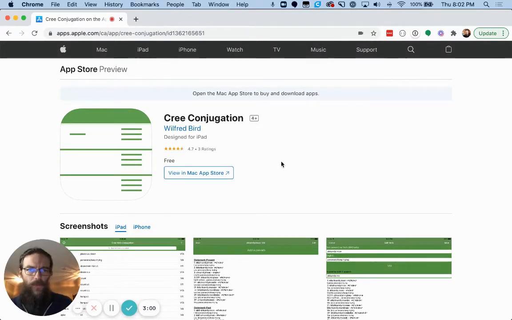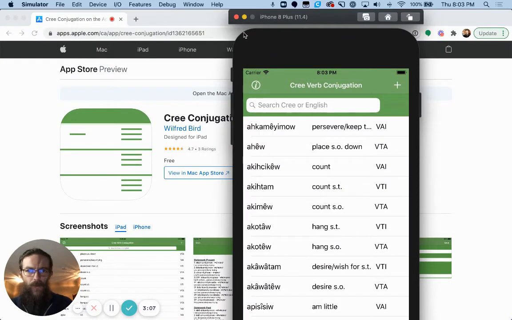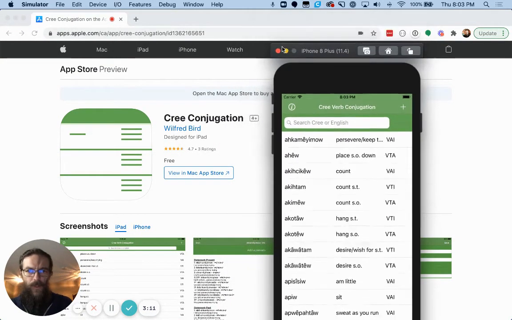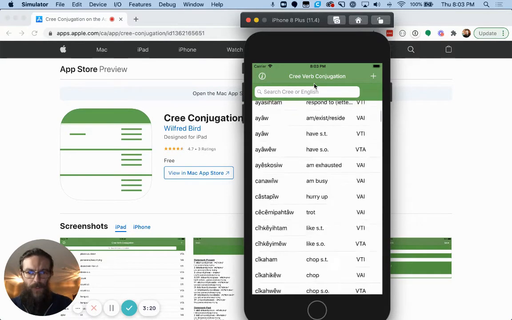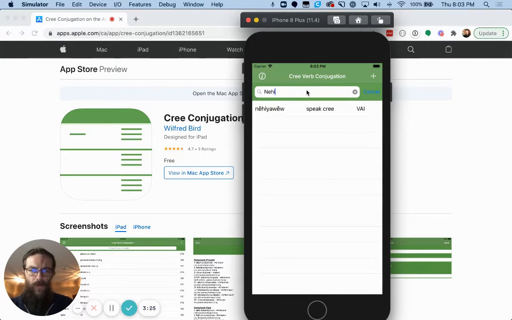And I'm going to flip over to, I have an iPad in the house, but I actually have this iPhone running on my laptop so that I can show off this app. So when you open it up, it's going to look just like this. And there's a couple hundred verbs in here, so we're just going to search for one here. Nêhiyawêwin.